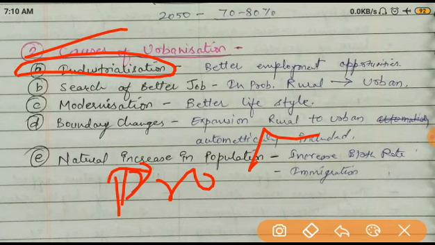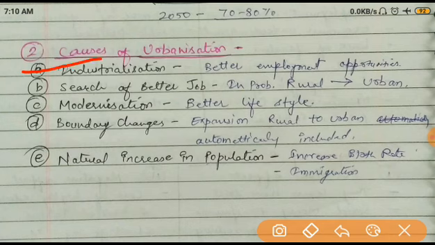But nowadays, because of this industrialization, what will happen? This industrialization leads to a boom in production because of the mechanical work, because most of the things are done by the machines, or big machines. So what will happen? If the production is high, it requires people. If it requires people, now what will happen?